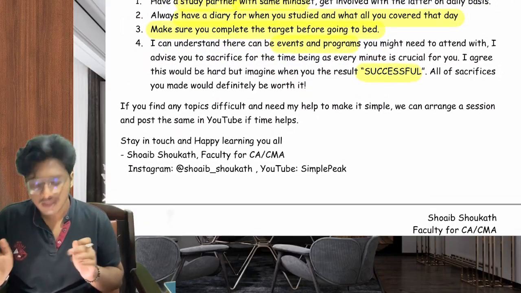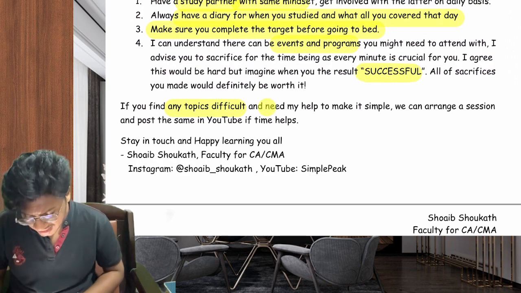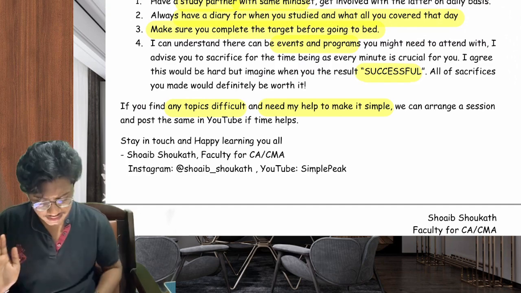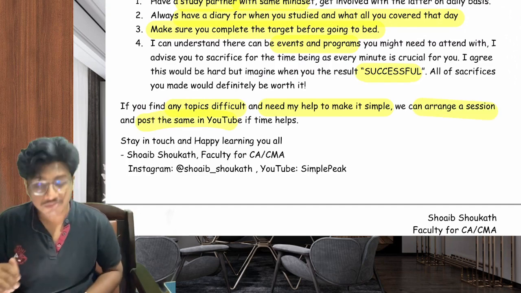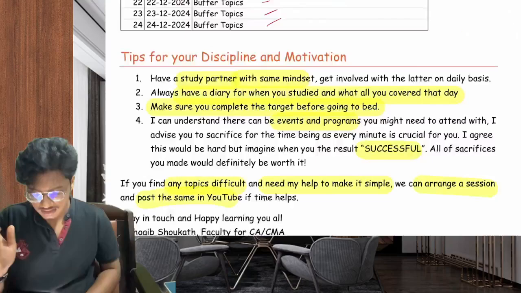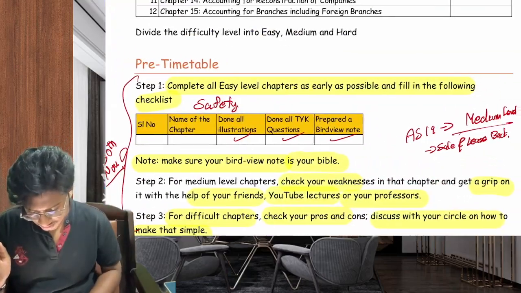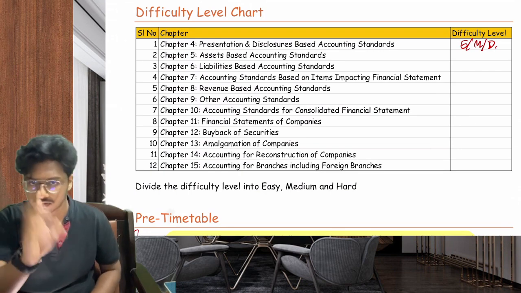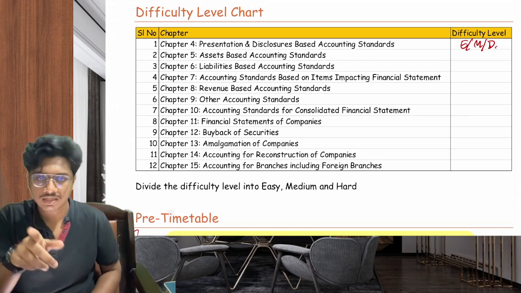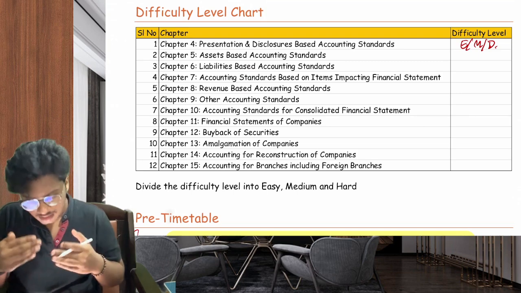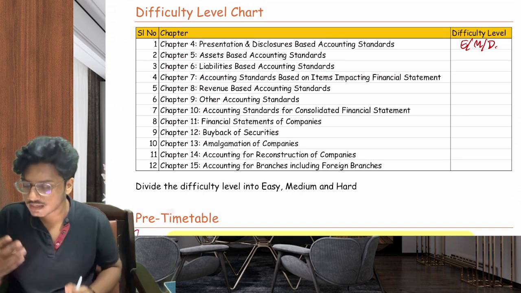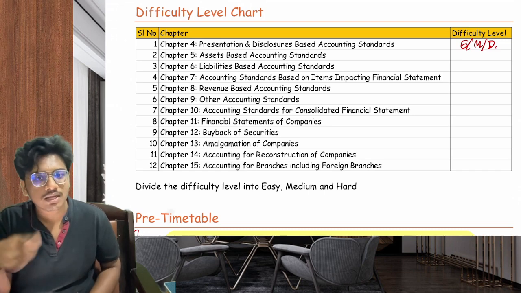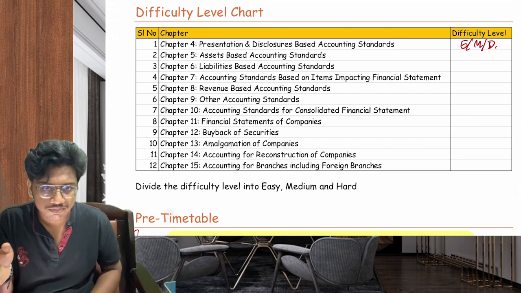And if you find any topic difficult and need my help to make it simple, don't hesitate to ask. We can conduct a session and post it on YouTube if time permits. Just assess which topics you find difficult, and if you need my help specifically, I can arrange that accordingly. Students and my friends messaged me that they found AS 19 a bit difficult and needed it for their examination, so I prepared that and posted it on YouTube.